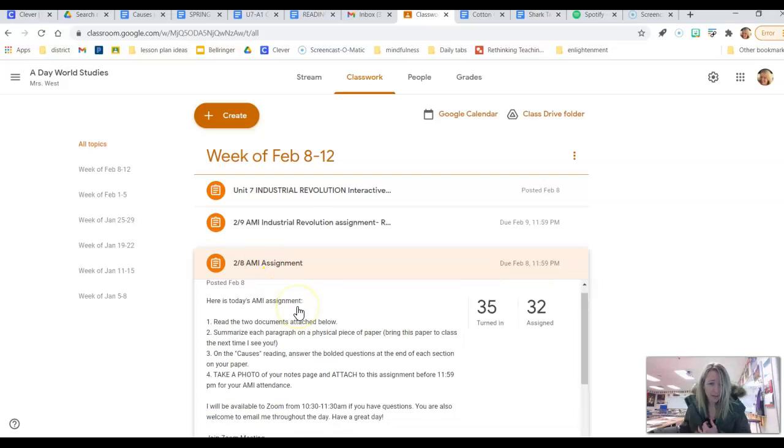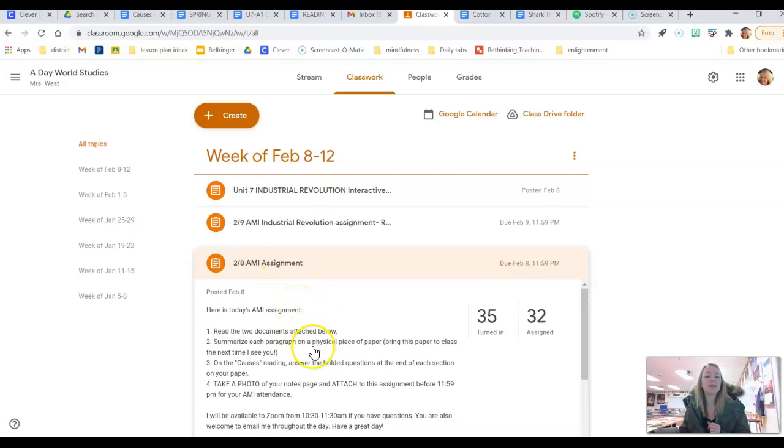All right, second thing that we need to look at is Monday's AMI assignment. Monday's AMI assignment, we asked that you read 2 documents. One of the documents had 5 things listed about the introduction or the beginning of the Industrial Revolution. They weren't even really paragraphs, guys. They were like really short little statements. You just needed to then summarize all 5 statements on a piece of notebook paper.